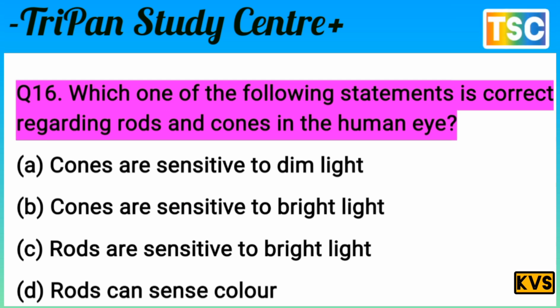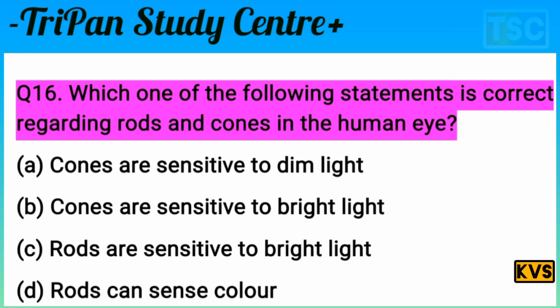You know that question. Question is clear. Which one of the following statements is correct regarding the rods and cones in the human eye? What are the functions of the rod and the cone? Simply, you know that the cones are sensitive to bright light. It means option B is correct. The statement is correct here: cones are sensitive to the bright light. The B option is correct for this question.